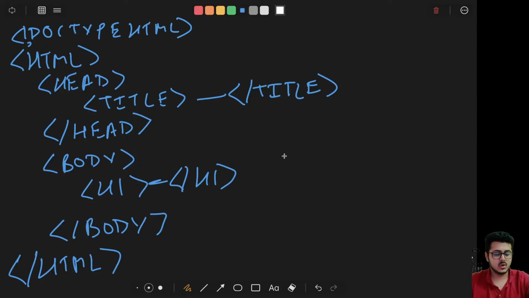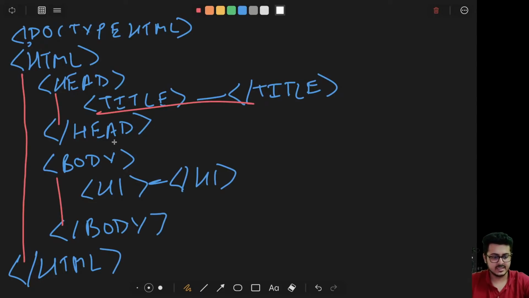So this entire website itself can be represented in a hierarchical manner. HTML contains head and body inside of it. Head contains title and body contains h1 inside of it. So I can make the entire representation of this particular website in the format of a hierarchical tree.